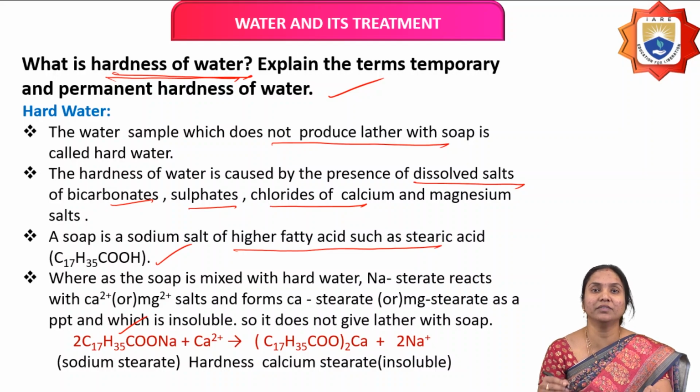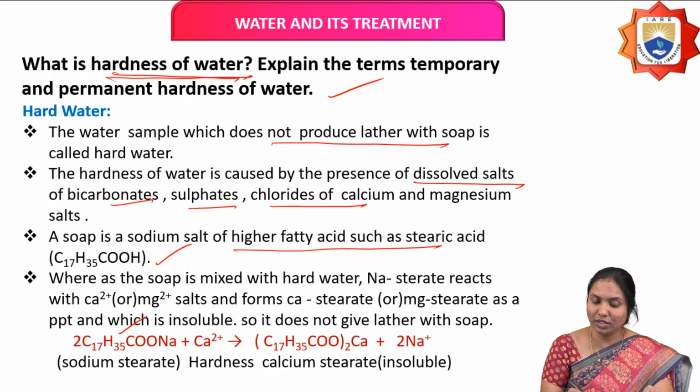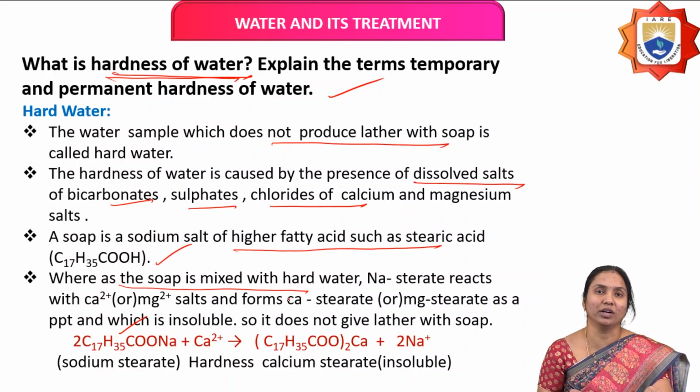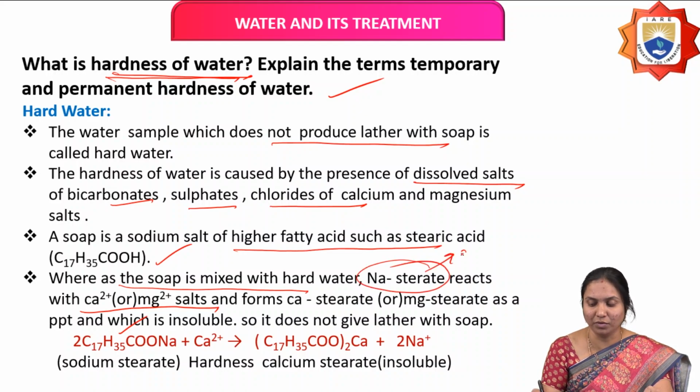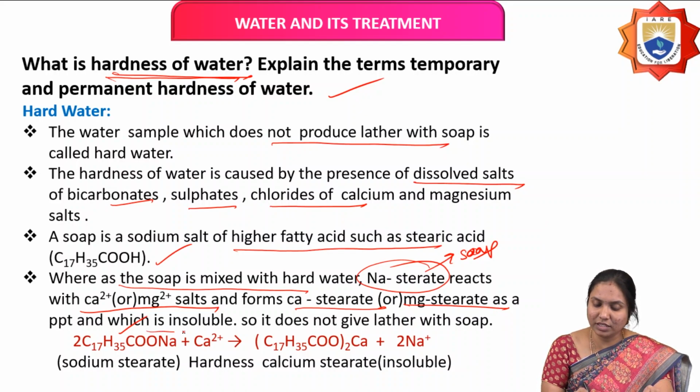When soap is mixed with hard water, the sodium stearate, which is the soap formula, reacts with the hardness causing calcium or magnesium salts present in the water and forms calcium stearate or magnesium stearate as a precipitate, which is insoluble.